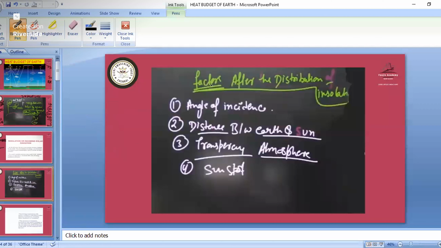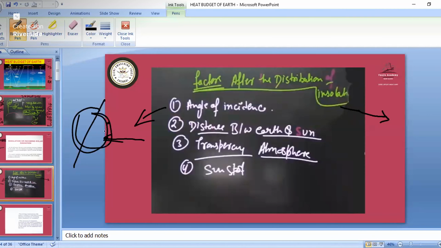Okay, now the factors affecting the distribution of insolation. So what are the factors? The first is the angle of incidence. Due to the tilt, sunlight falls directly over the equator. Because of the angle of incidence, and because the Earth is rotating, we have the heating of the Earth. So that is the angle of incidence.